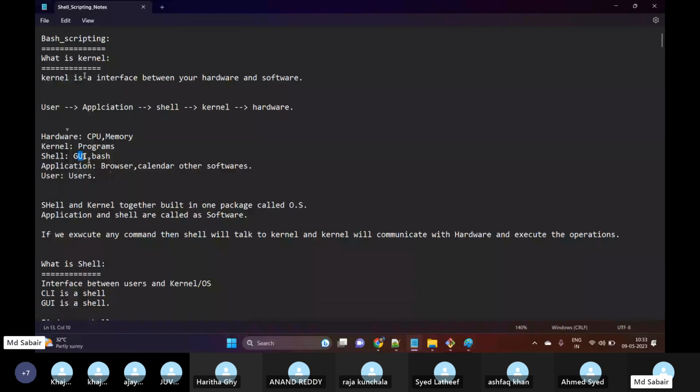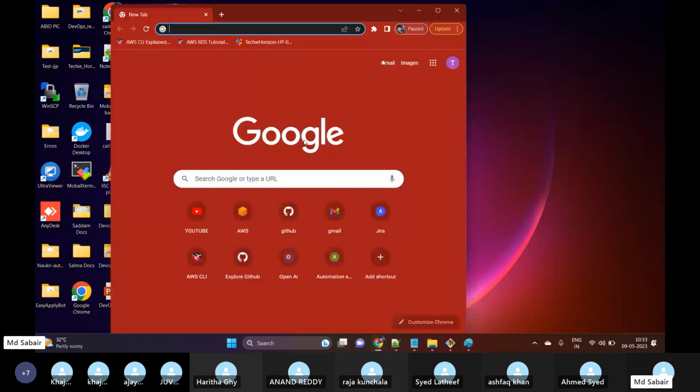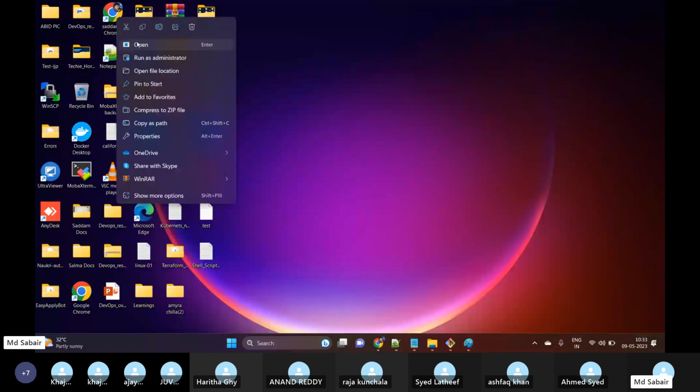It can be GUI or bash. GUI means graphical user interface. For example, this screen, whatever we are seeing on Windows, is also one of the shells available on a Windows machine. For example, if I'm clicking on this browser, what this is doing is telling my kernel to open Chrome. Whenever I right click and then click on open, in the backend it is giving a command to the kernel to open this browser. So this is how this works.